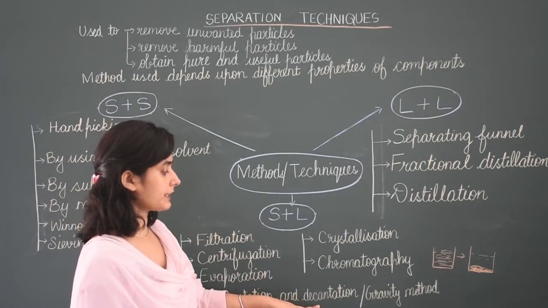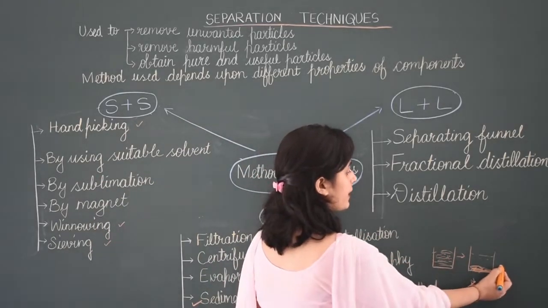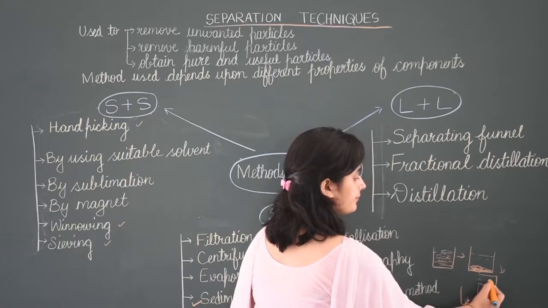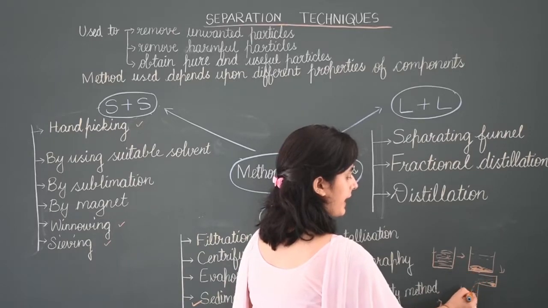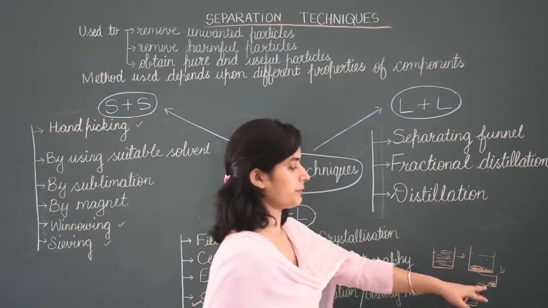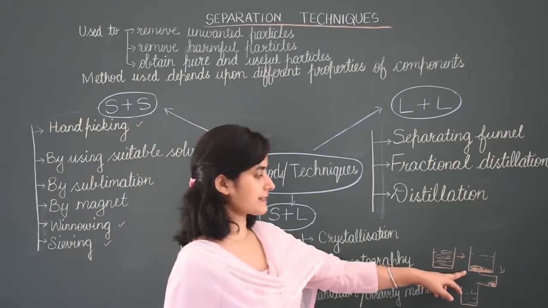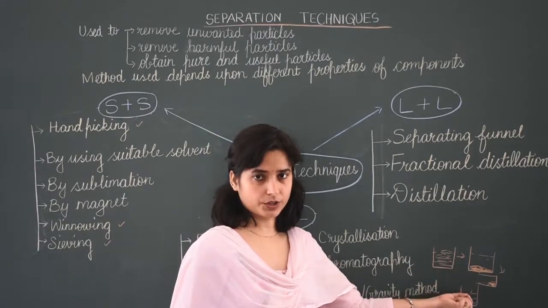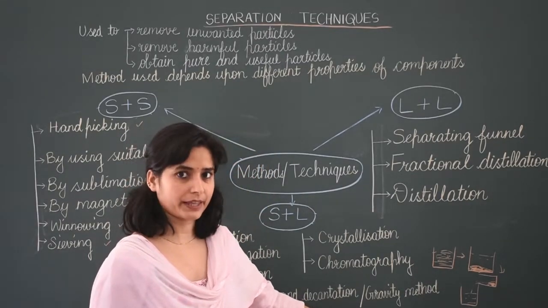And after that, decantation. Decantation means taking it and pouring it into another container. When we do it, we pour the liquid into another container, and when the complete liquid comes out, this solid remains here with a small amount of liquid. This process is known as decantation. This sedimentation occurs due to the force of gravity. The particles settle down at the bottom due to gravity force. So this method is also known as a gravity method.